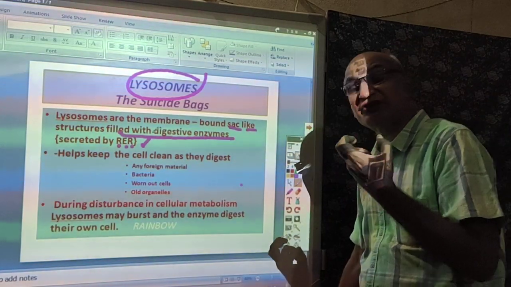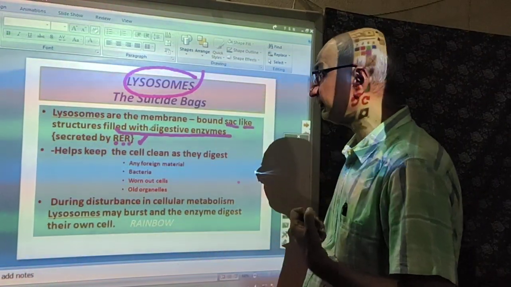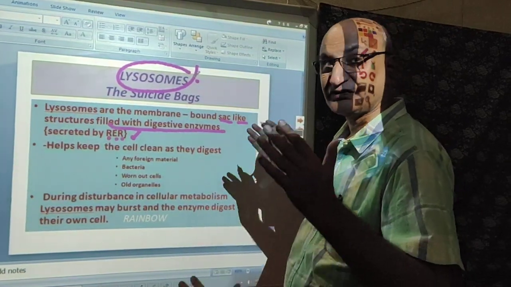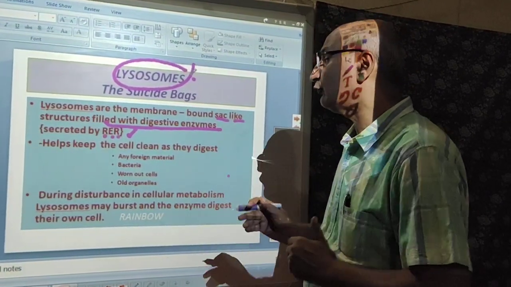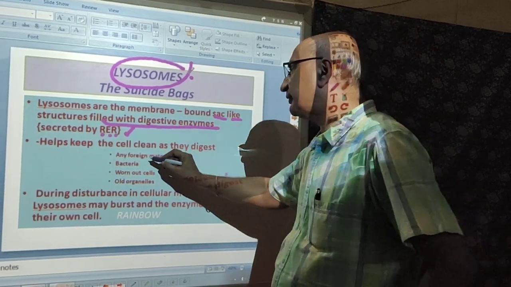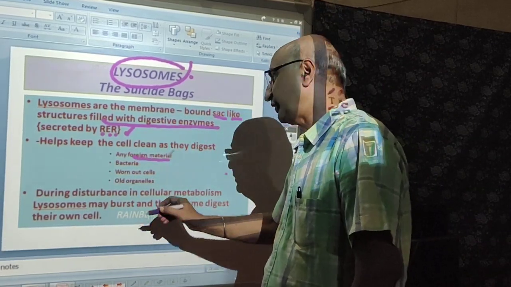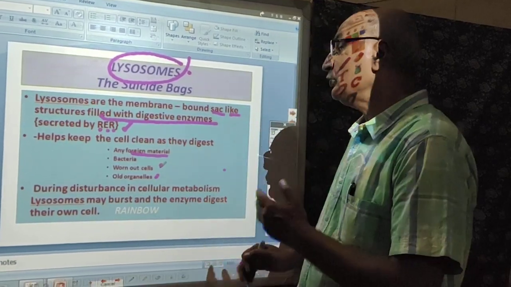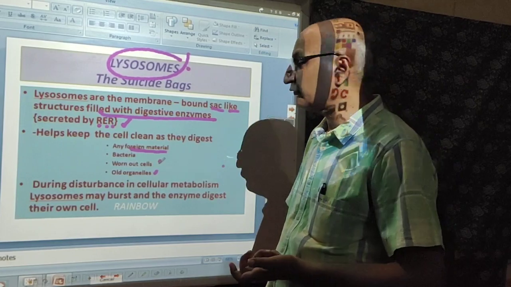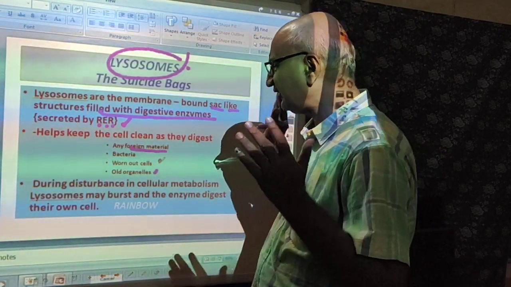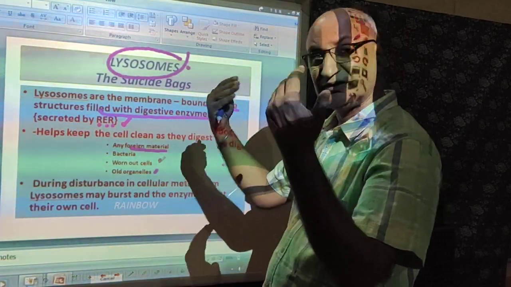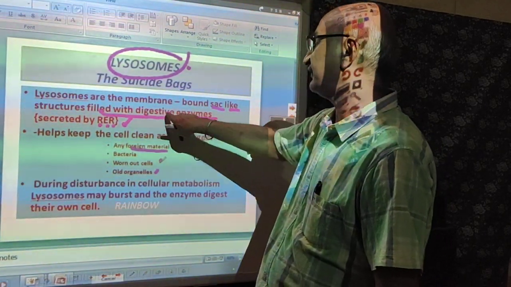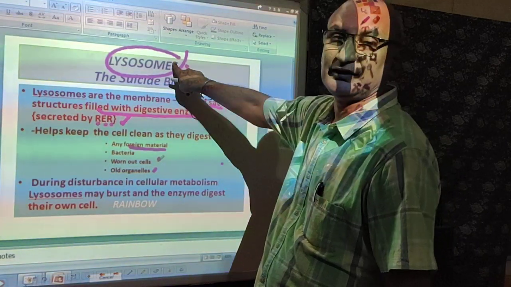So what is the role of lysosomes, dear students? This lysosome keeps the cell clean. Any foreign material, bacteria, worn out cells, or old organelles which have come inside the cell are degraded by the digestive enzyme activities of the lysosomes.